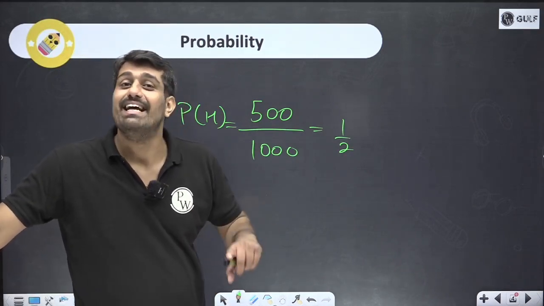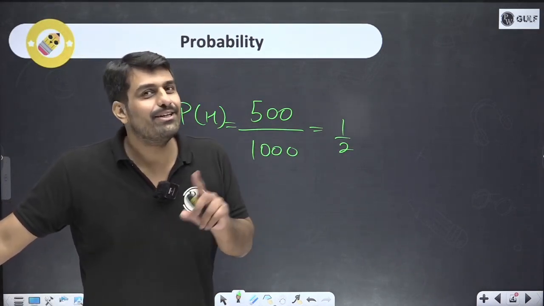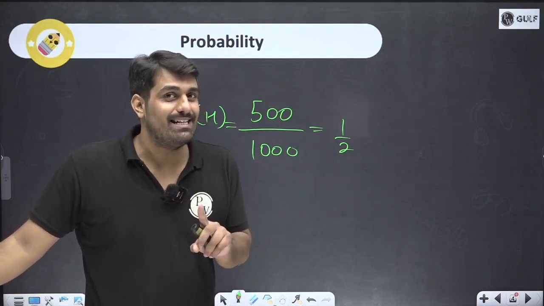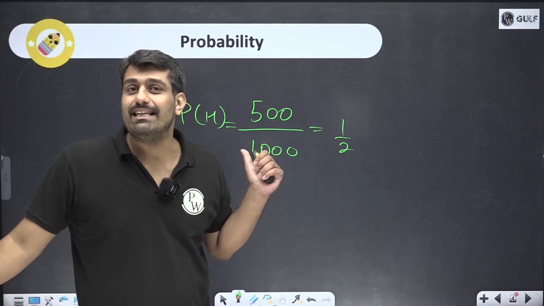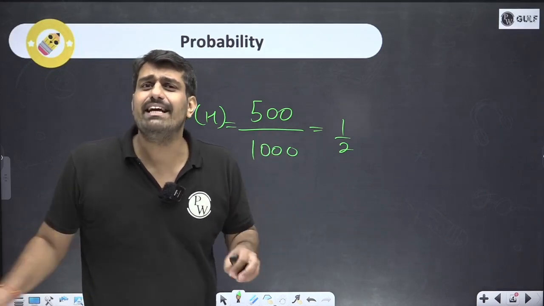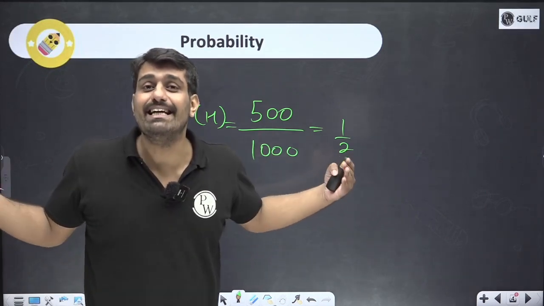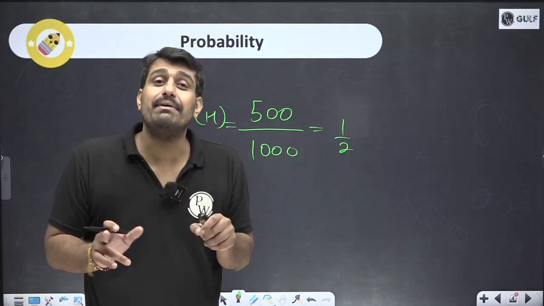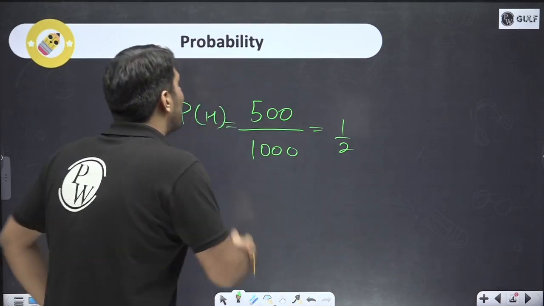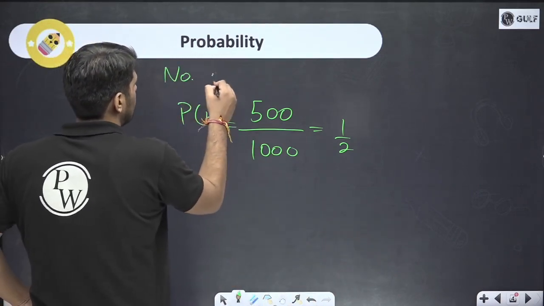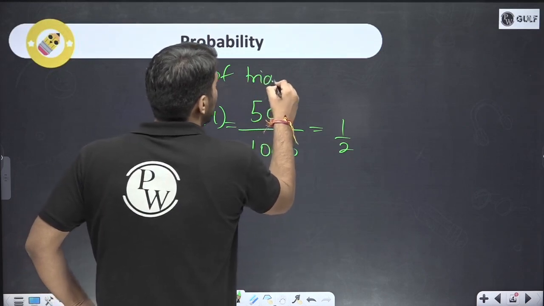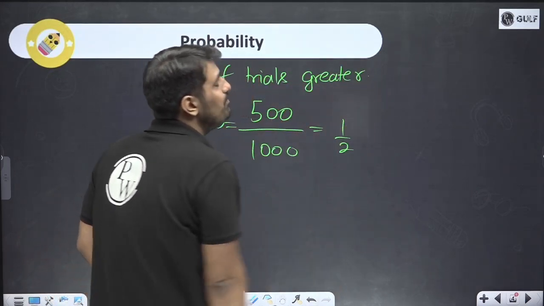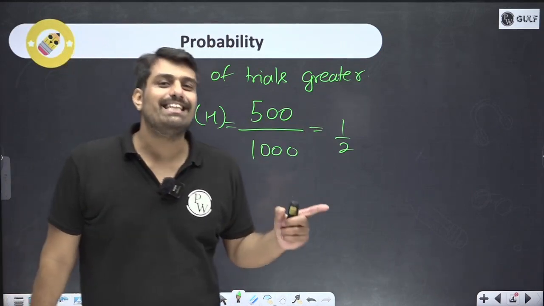Again, as I mentioned, reality is different from theory. Theory says that we will have equally likely chances, but the experiment may suggest otherwise. It doesn't mean that they go in different directions. Basically, they converge after a certain time period. And what is that? As I mentioned, the number of trials. If the number of trials is greater, there will be more proximity between the theoretical one and the experimental one.